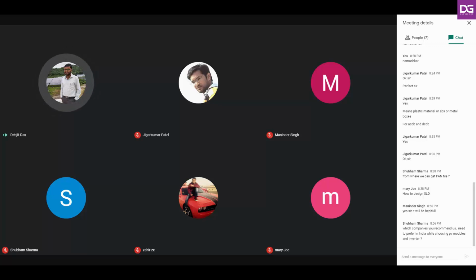Suppose you are planning to use Canadian Solar, then you have to approach the Canadian Solar manufacturer or the distributor for the PAN file. I'm not sure whether you will get it on the internet also, but you can browse there for the PAN files. Just go through that once.